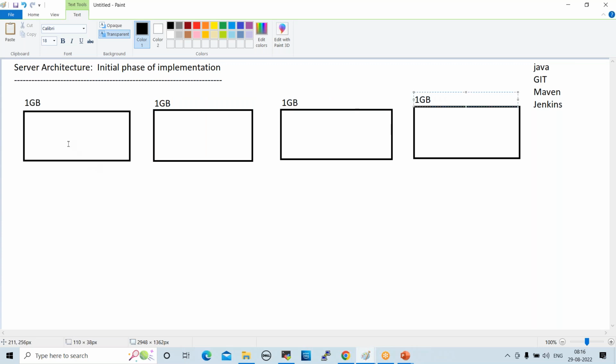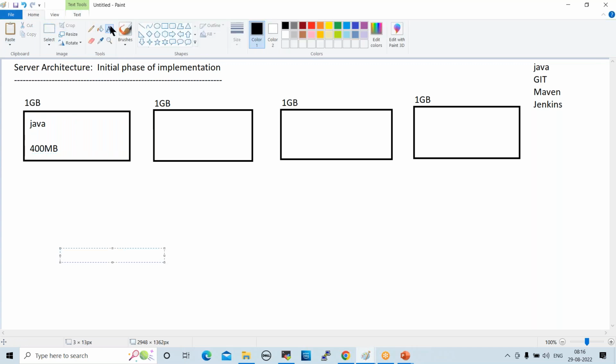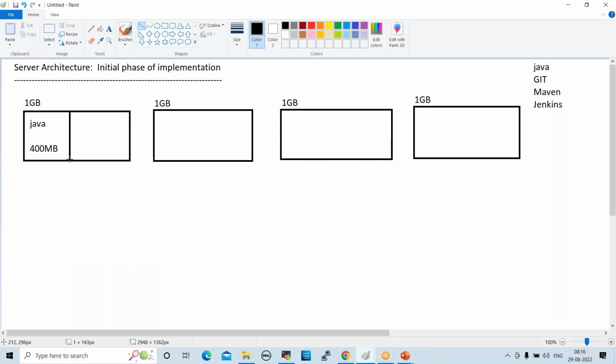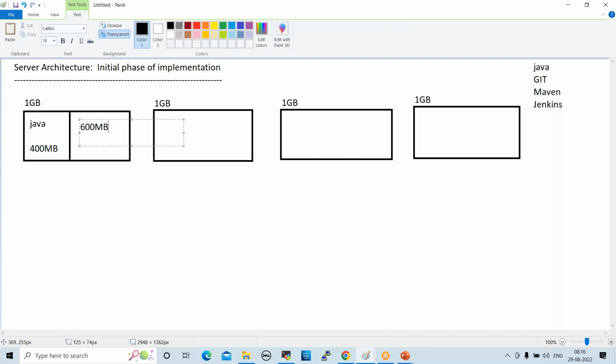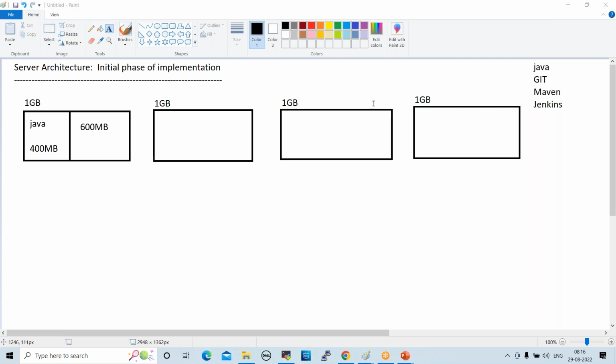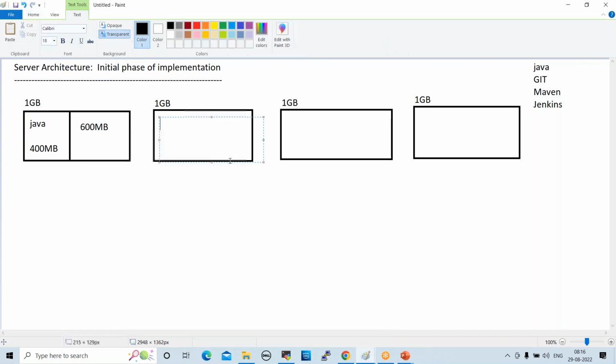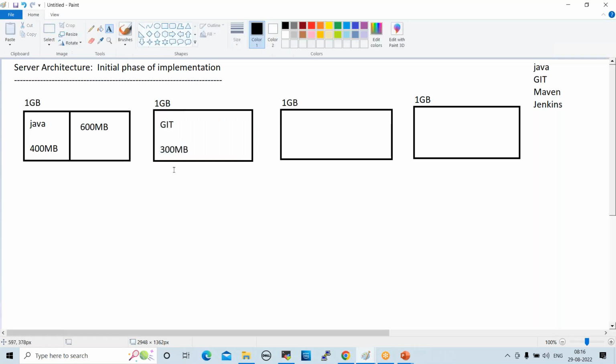So in the first server, Java is configured. Java will take a minimum of, for example, 400 MB. So the remaining 600 MB of space will be wasted. Next one, Git. Git will take, for example, 300 MB, so the remaining 700 MB will be wasted.